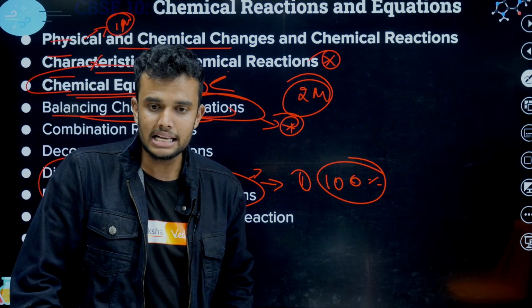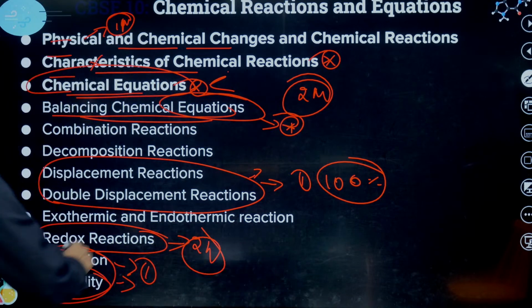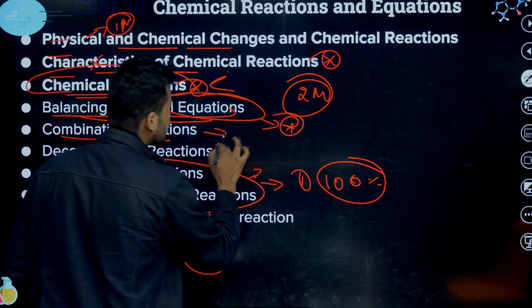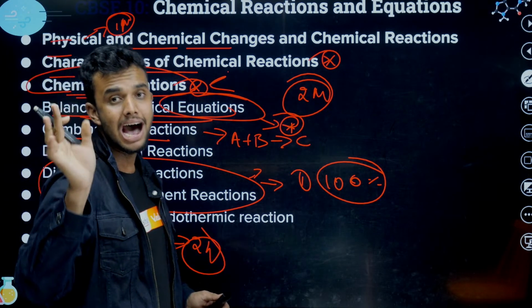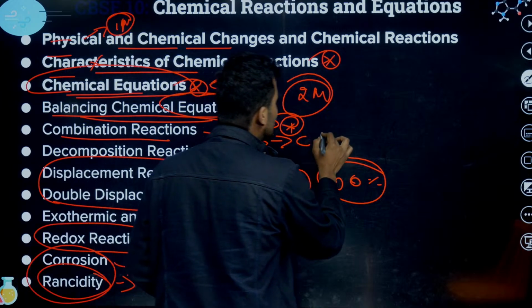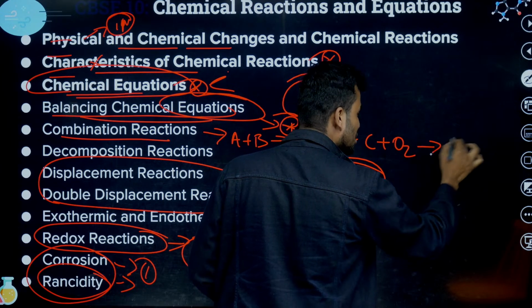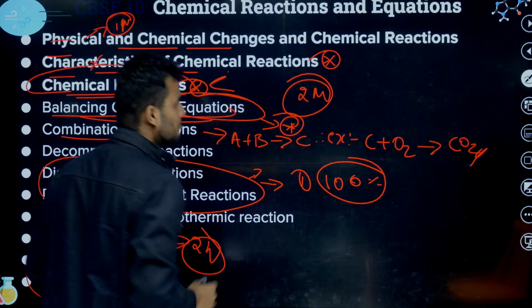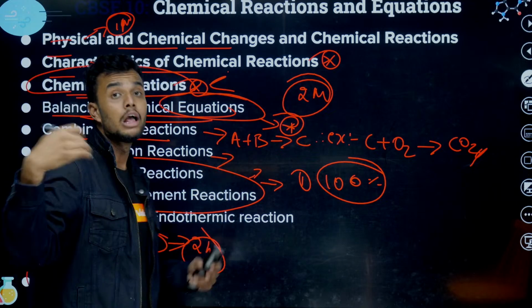We can easily bring it, students. Don't worry about it. Next, move on to combination. What is combination? I will give one trick. A plus B is equal to C. This is a combination reaction. Whenever they ask for a reaction, explain it with an example. Example: C plus O2 is equal to CO2. This is also the best example for combination. Very simple. Next, move to decomposition. Here we have 3 types.